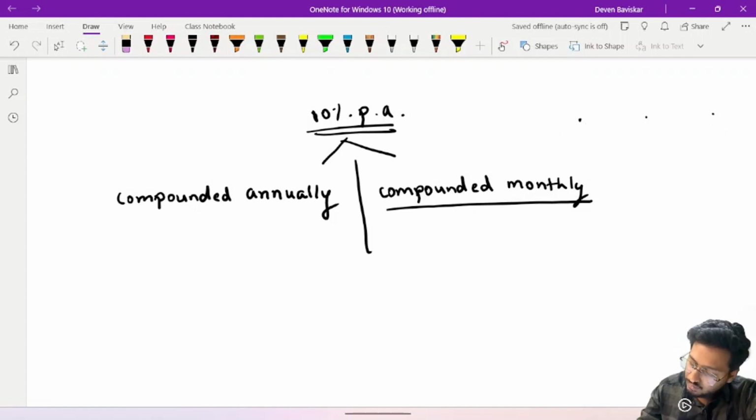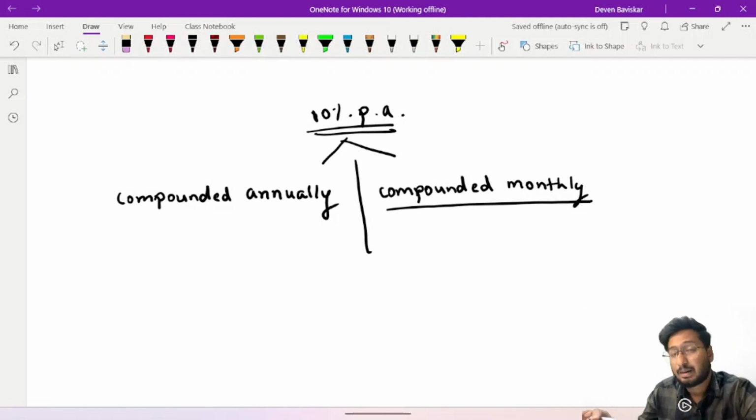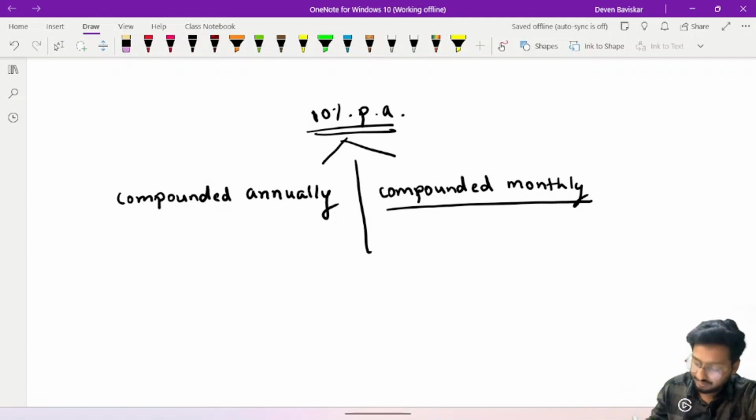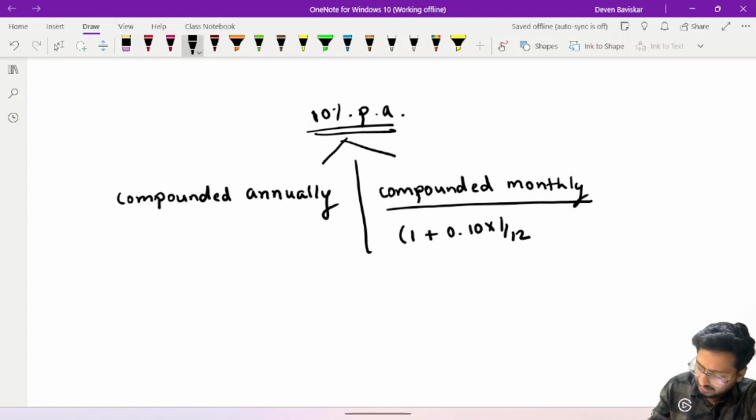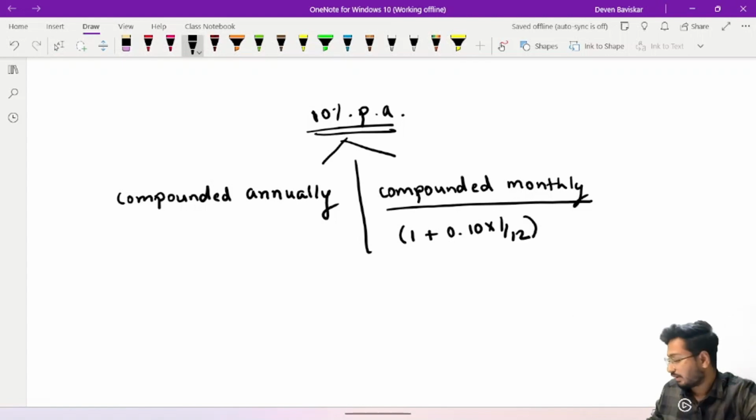Correct. So as 10% per annum has been given and the compounding is monthly, we'll need to first find the monthly rate, which we are going to calculate this way: 1 plus 0.10 into 1 by 12. This is how we're going to find the monthly rate, which comes to around 0.833%. So this is how we are going to solve it.